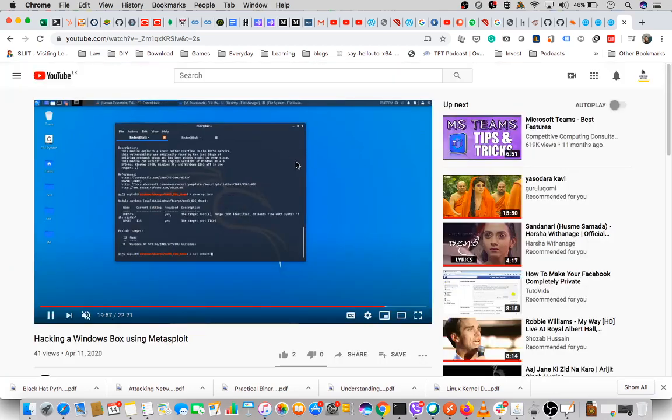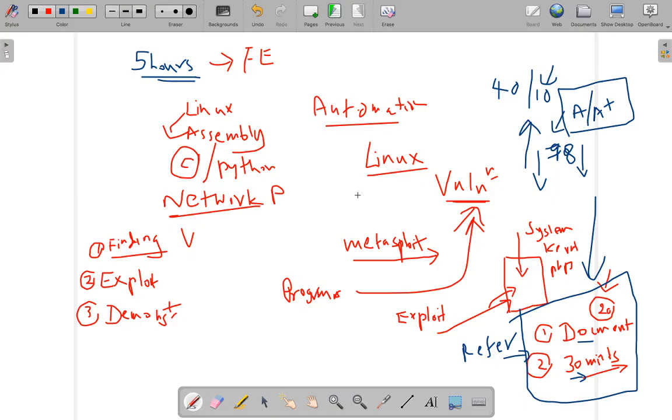So this is basically what we are supposed to do, right? Hope it's clear. Again, summing it up, you have to work on Linux exploitation, a Linux vulnerability and how to exploit it. Okay, so that's your project, right?